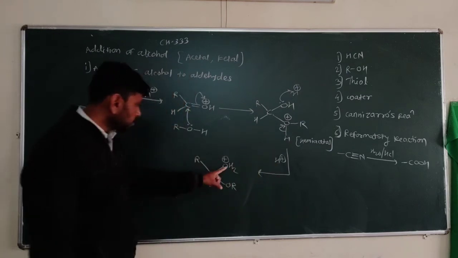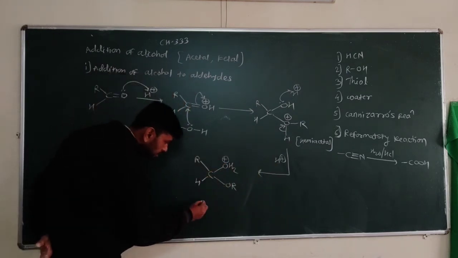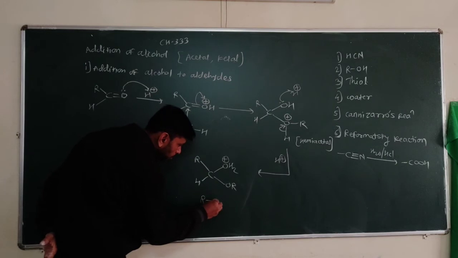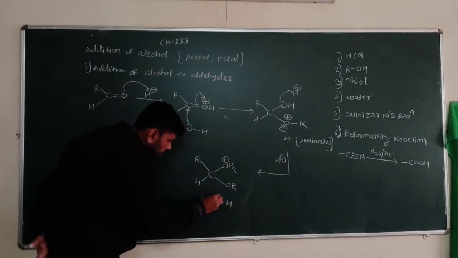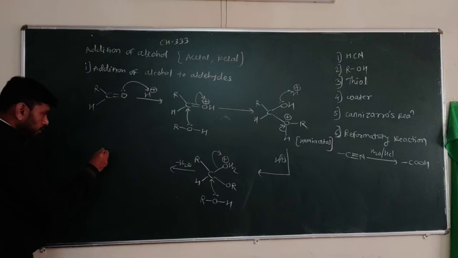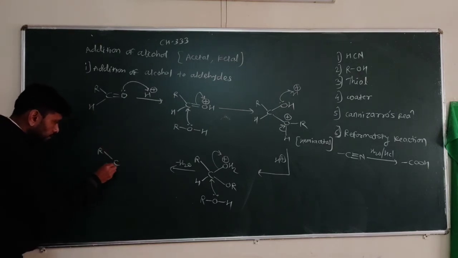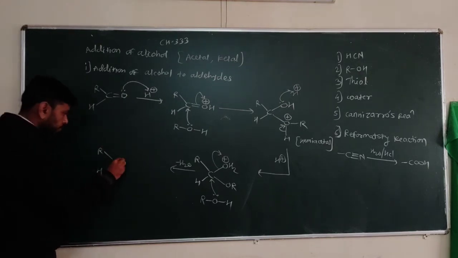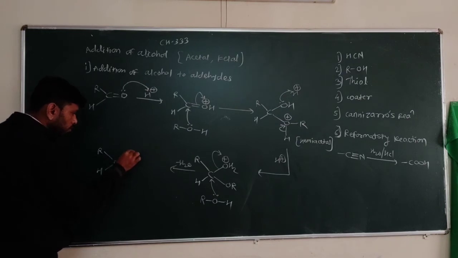So H plus addition gives OH2 plus here, and now in this step a second mole of alcohol attacks on this carbon, and we get the removal of H2O. The water molecule gets removed here, and we get formation of acetal, RCH with OR and OR.